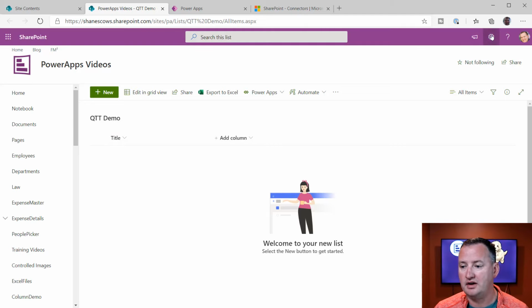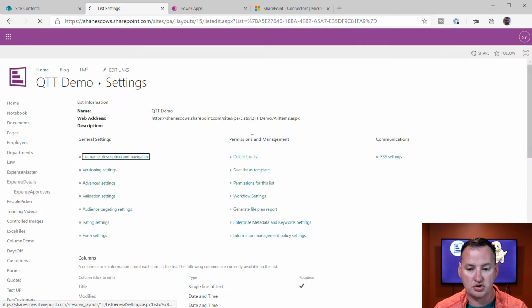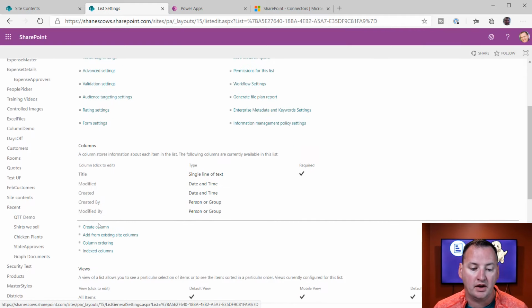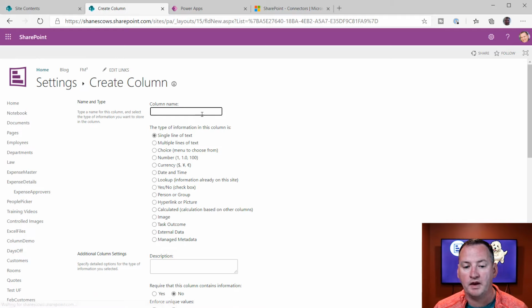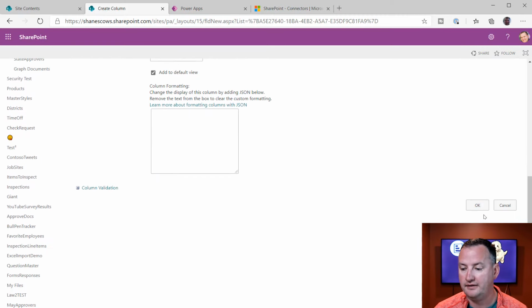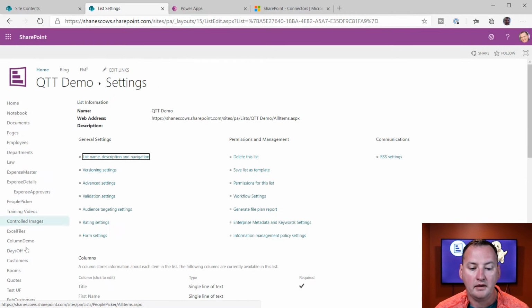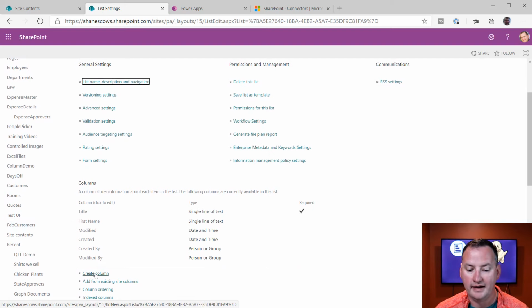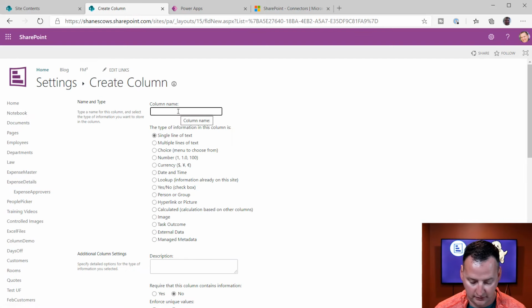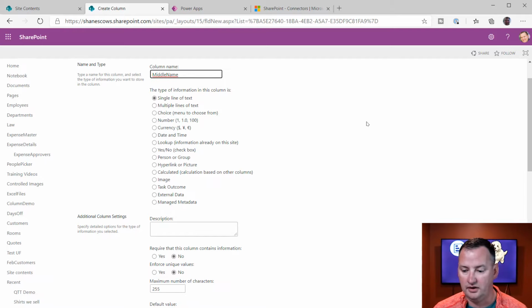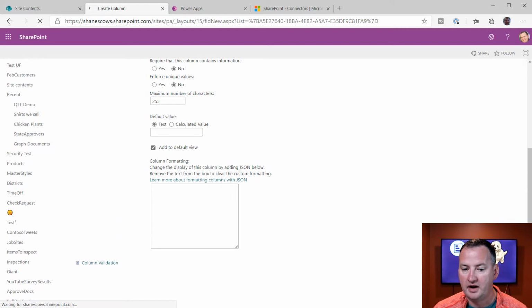The first thing I'm going to do over here is go to this screen and list settings. I could use the add column there, but I'm old school, so I like to do it this way. I'm going to say create a column, and let's set it to first name, so first space name, and then say create. Then we're going to create a second column called middle name, and for middle name, we're going to create it without the space, like so. All right, that looks good, and we'll say okay there.